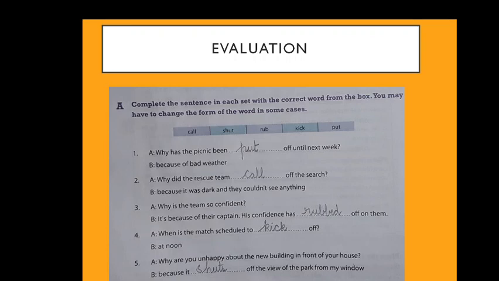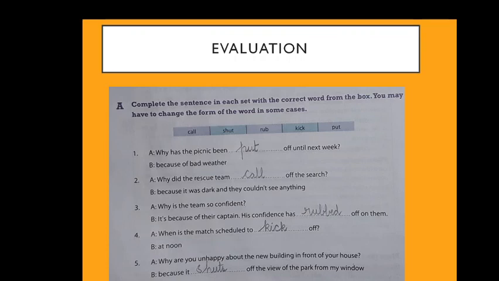Third one, why is the team so confident? It's because of their captain. His confidence has dashed off on them. What would be the correct answer for this sentence? Which phrasal verb will be suitable for this? Rubbed. R-U-B-B-E-D is the correct answer. Rubbed off on them.